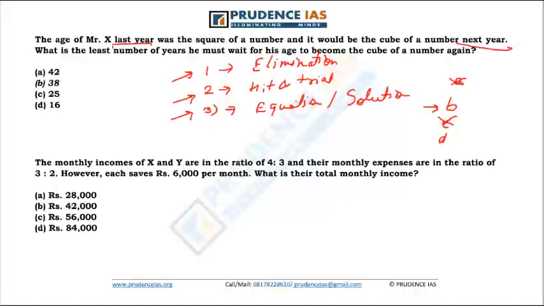This year his age is 26. Okay, and that next year the number is going to be 3 cube. What is the next cube? That is 4 cube, that is 64. 64 minus 26, 38 is the answer.